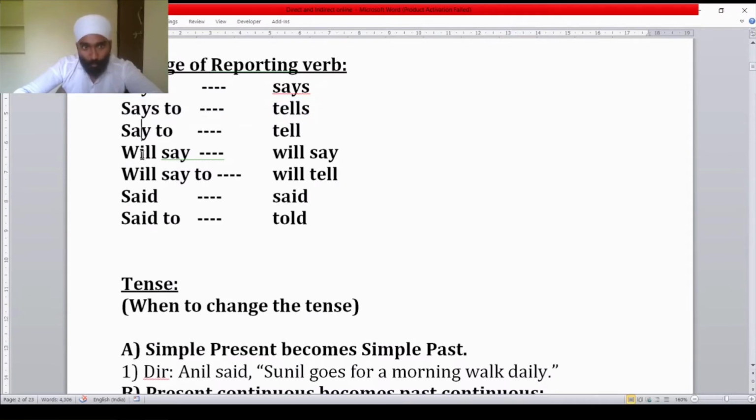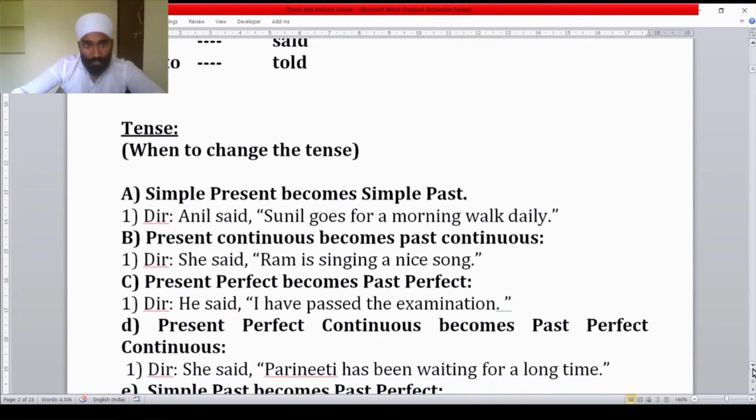Says to, say to, will say to: these verbs are related to the present tense and the future tense. So if the reporting verb is in present tense or future tense, we don't change the tense of the direct speech. But if the reporting verb is in past tense, such as said or said to, we change the tense. How we change the tense, such rules we are going to see.